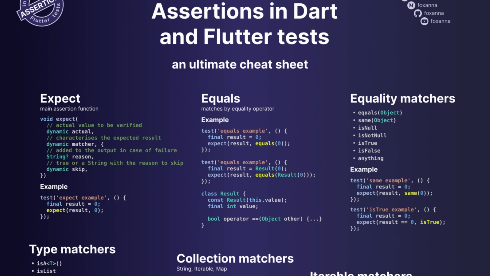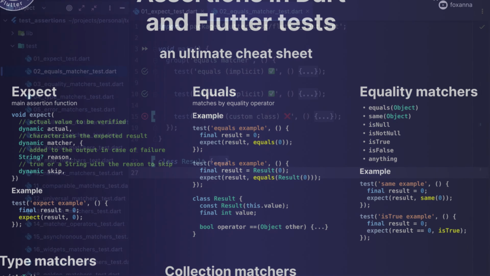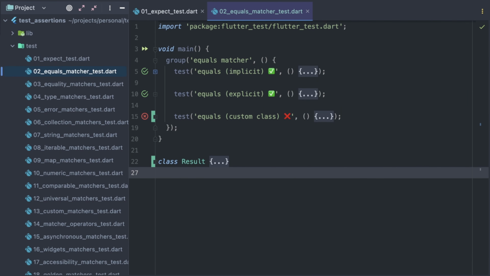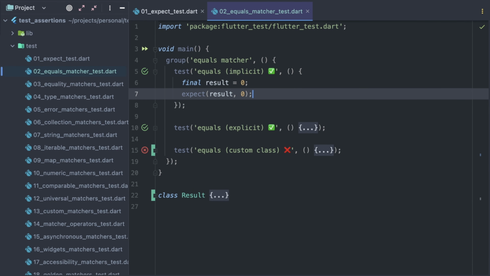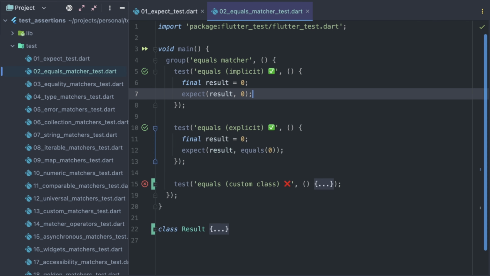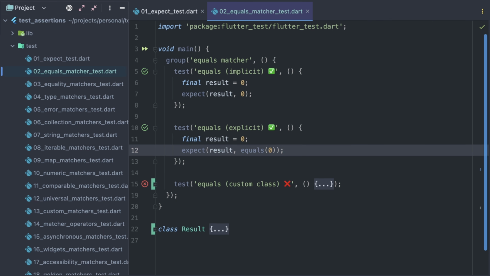The first matcher in our list is equals. Let's revisit the first test we created. Expect result is 0. Here we pass integer value 0 as a matcher parameter. In such a case, when the expected value is passed, an equals matcher is used implicitly. Expect result equals 0. These two tests are completely identical. Equals is probably the most commonly used matcher, explicitly or implicitly.